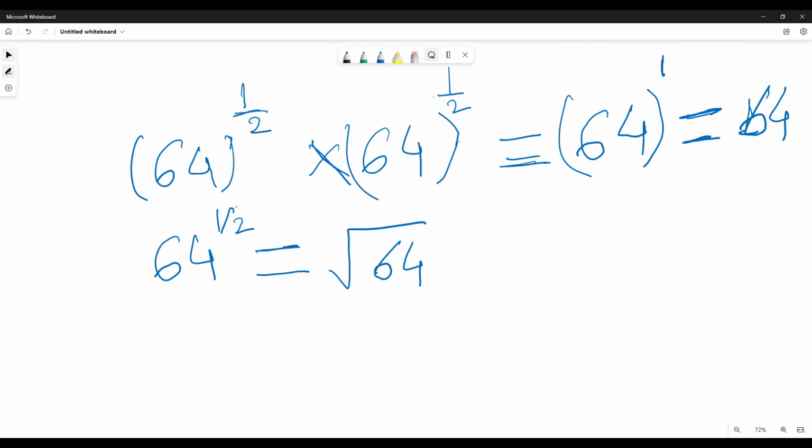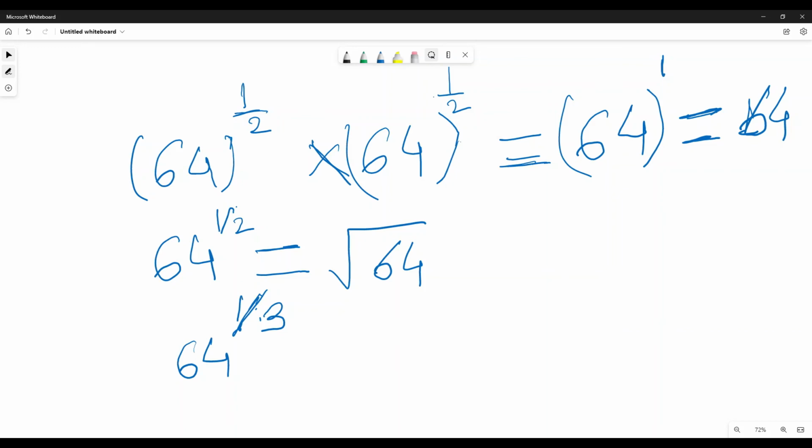You have learned this with the addition of powers. Likewise, if you take 64 to the power 1 by 3, and multiply it 3 times, it will become 64, because 1 by 3 plus 1 by 3 plus 1 by 3 is 1.